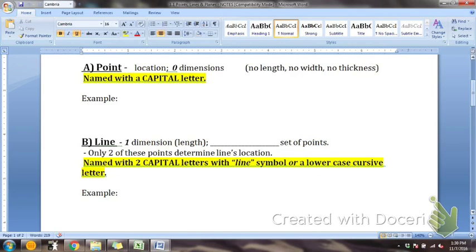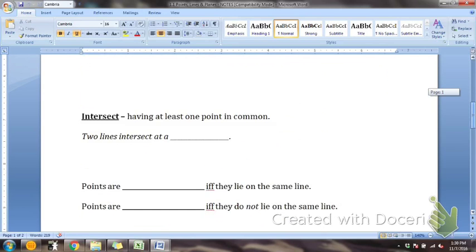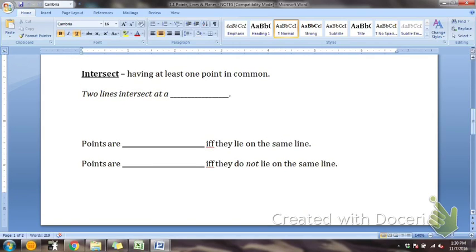Okay, so let's go to the next thing. This word, intersect. On your vocab sheet it says intersection. The intersection is the one point that they have in common. So you would put 1 point in common. That's the intersection.